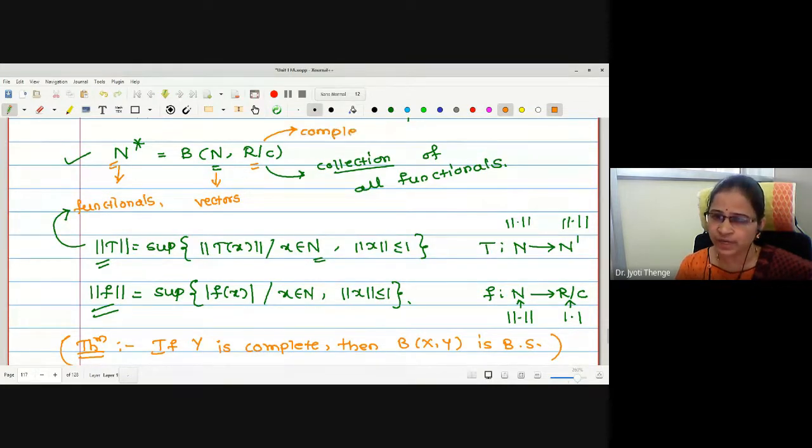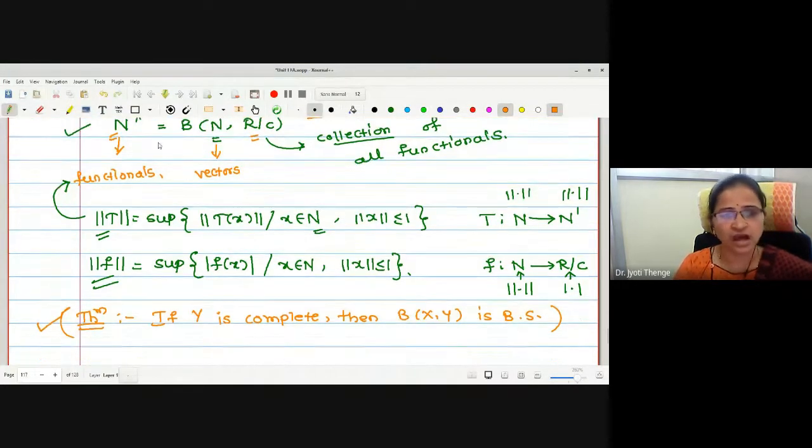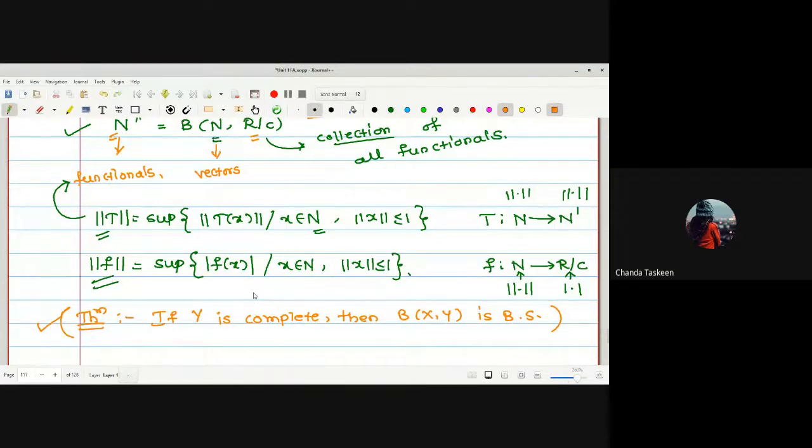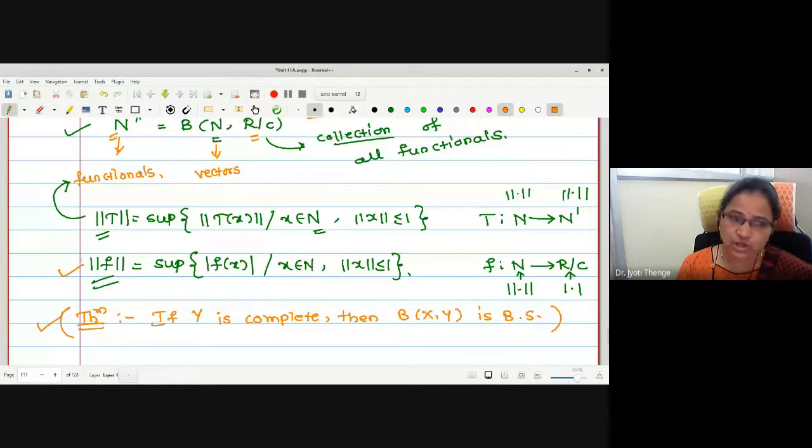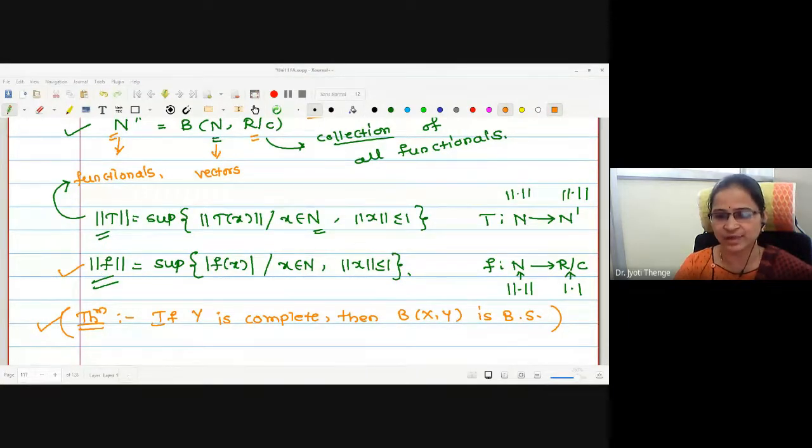It is complete. Therefore, by using this theorem, may I say N star is also complete? N star is complete with this norm. It is a normed linear space as well. Therefore, combining both, N star is a Banach space where the norm defined is nothing but the operator norm.